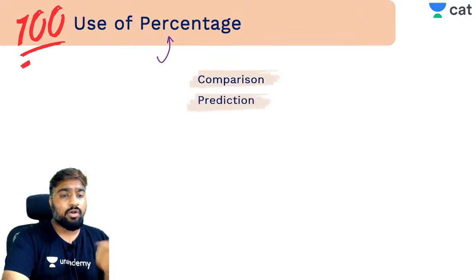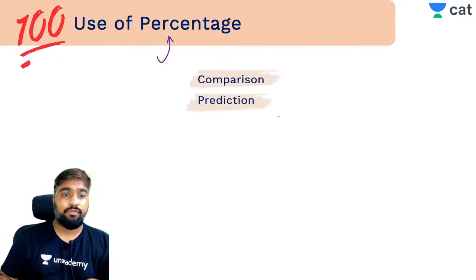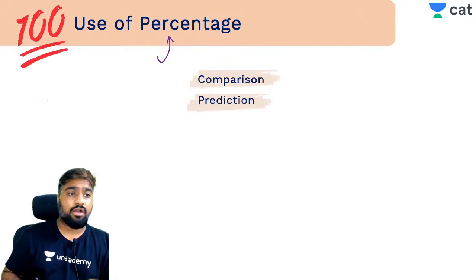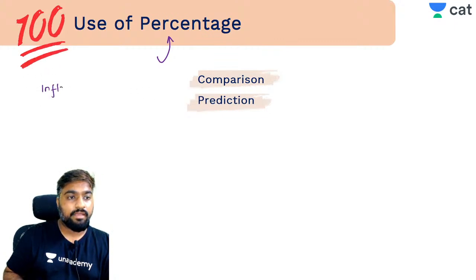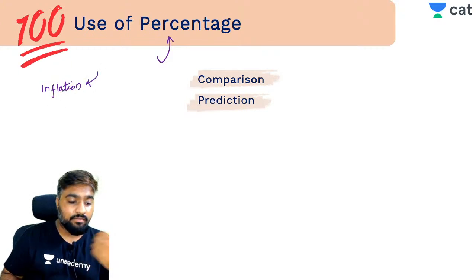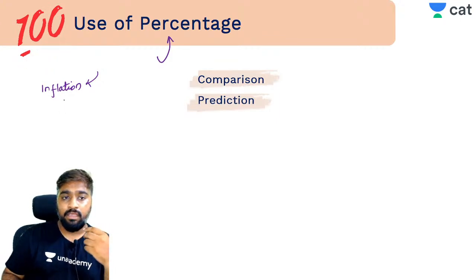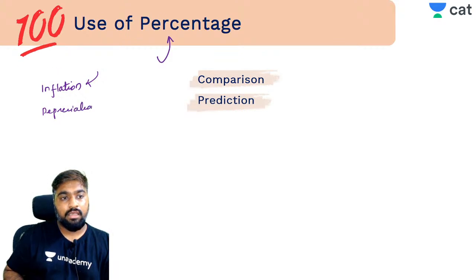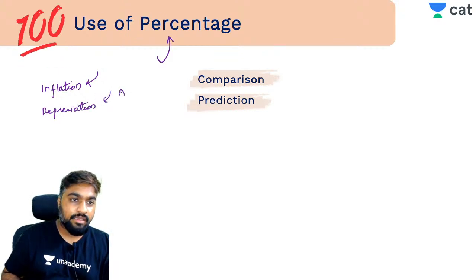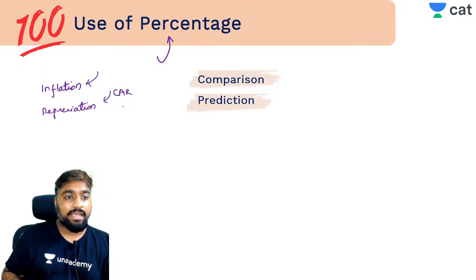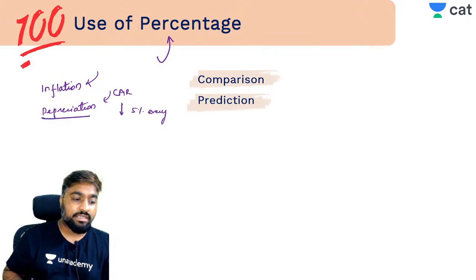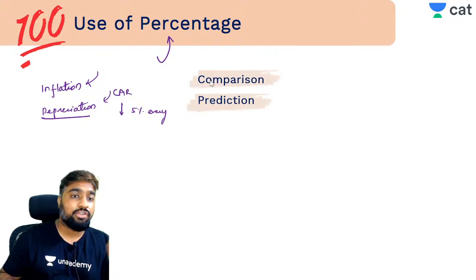It is also used for making a prediction. When they talk about inflation, then percentages are used. They say there's a 0.1% inflation. If there is a depreciation of anything, let's say the price, if you buy a car today, then the price of it decreases by, let's say, 5% every year or 10% every year. So this is depreciation. Again, this is a prediction that you make based on percentage.